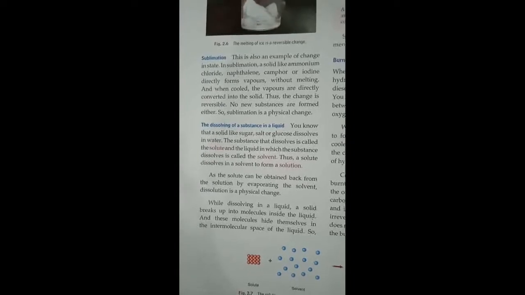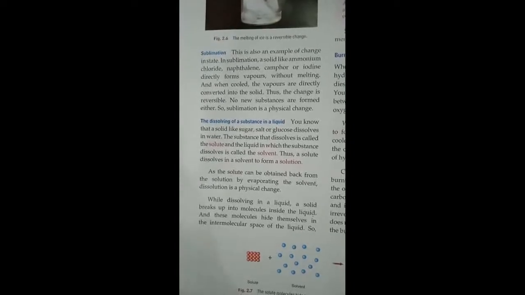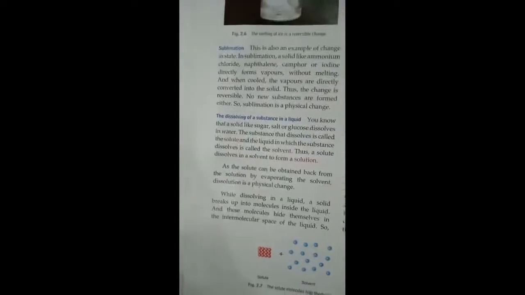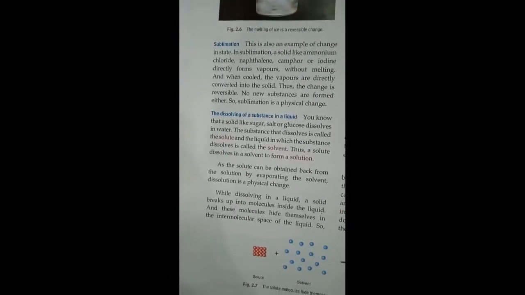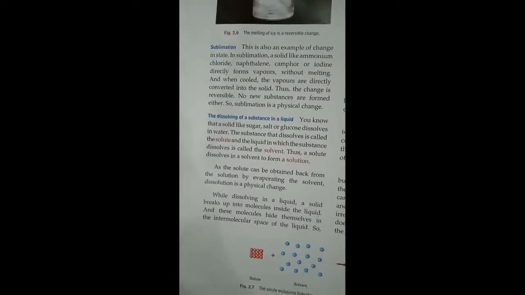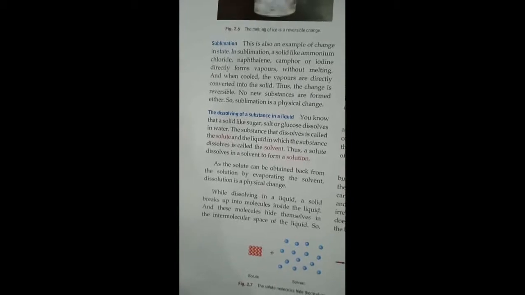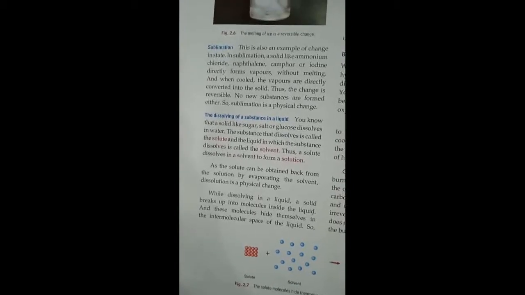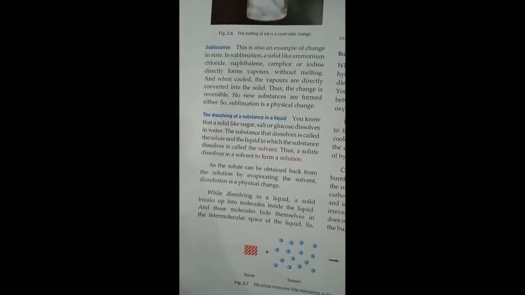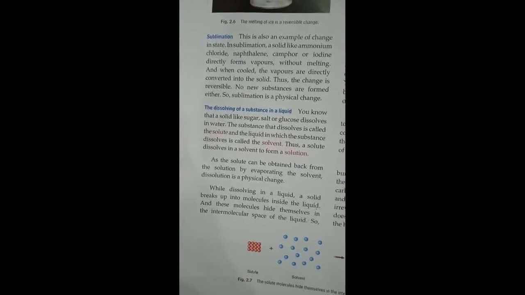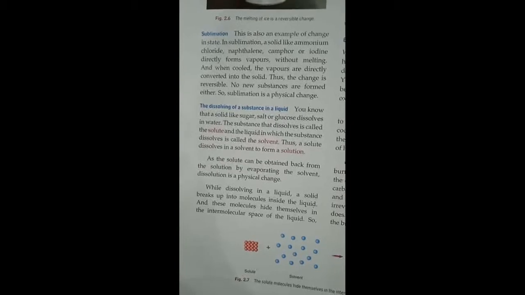A solute dissolves in a solvent, and when they are mixed together, they form a solution. So you should know the difference between solute, solvent and solution. The substance that you dissolve is the solute, the substance in which you are dissolving is the solvent, and the mixture of solute and solvent is the solution.